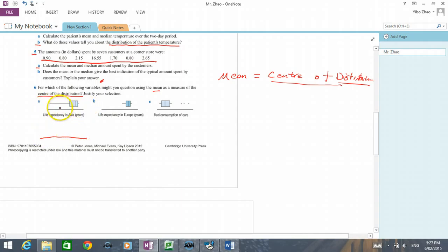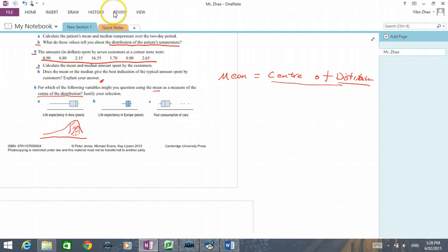So if I transform this box plot to a distribution graph, it would look like this, because I have most of the values in this area.